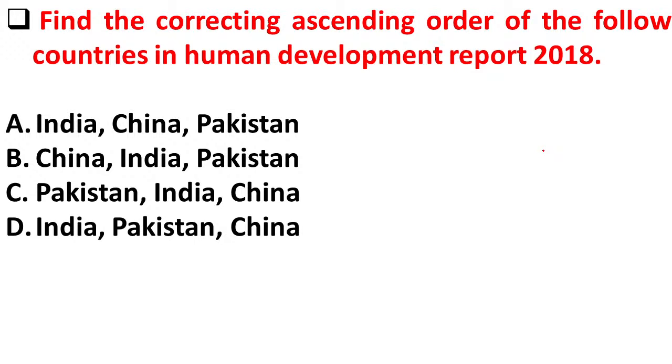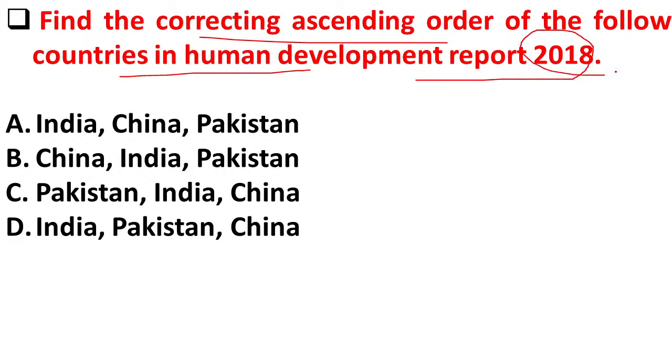The next question is, find the correct ascending order of the following countries in Human Development Report 2018. Option A, India, China and Pakistan. Option B, China, India and Pakistan. Option C, Pakistan, India and China. Option D, India, Pakistan and China. So here the correct ascending order according to Human Development Report 2018 is option C, Pakistan, India and China.